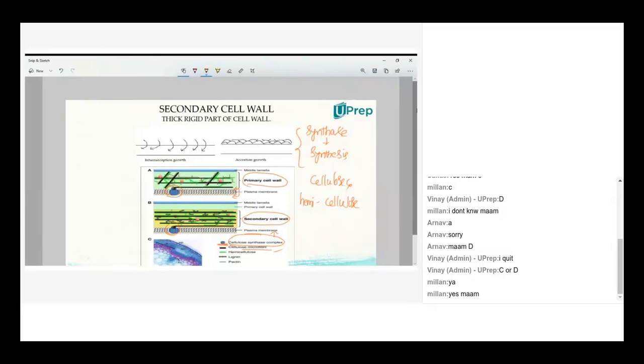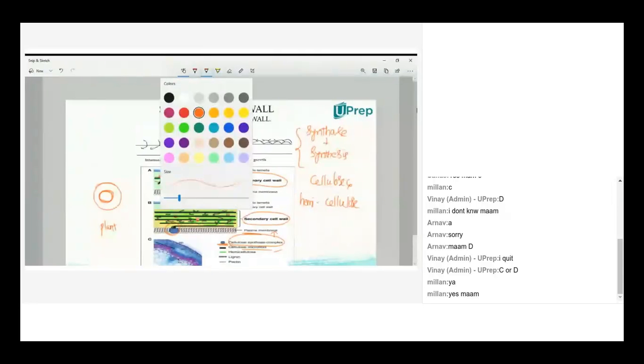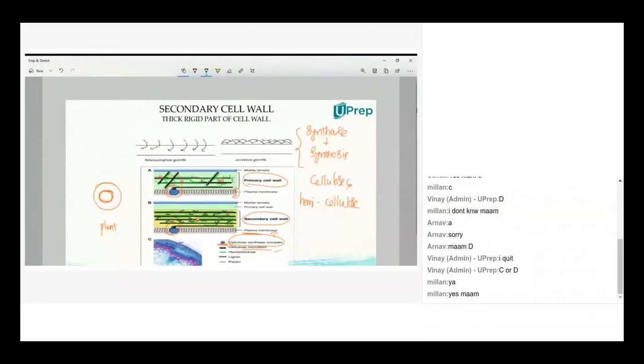Clear? So this cellulose and hemicellulose gets deposited in the primary cell wall and the secondary cell wall from the plasma membrane. That's why I explained at the start of the concept that you have a cell, around which you have a cell wall, if it is a plant cell. Around the cell, whether plant or animal, you have a plasma membrane.